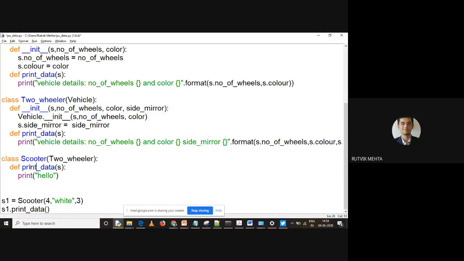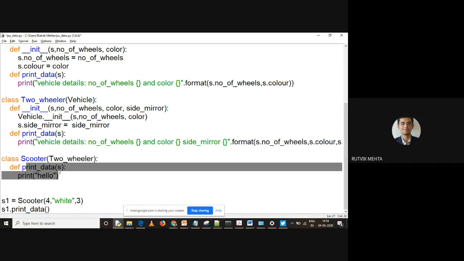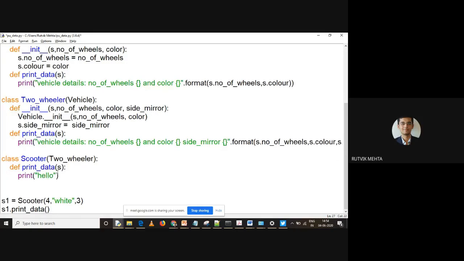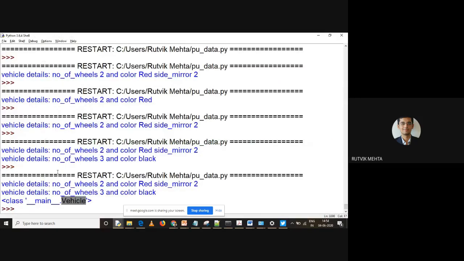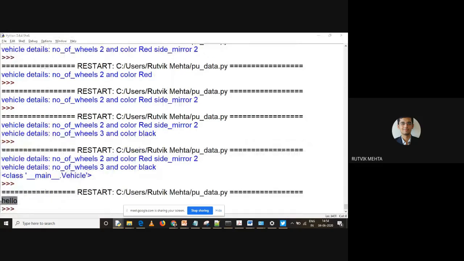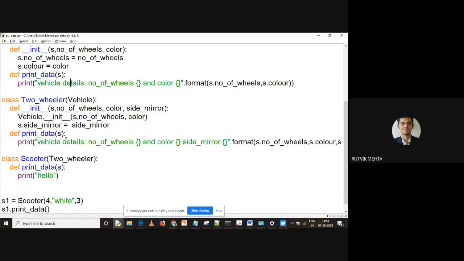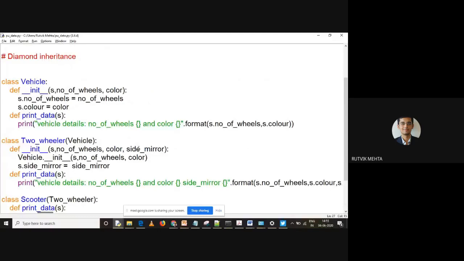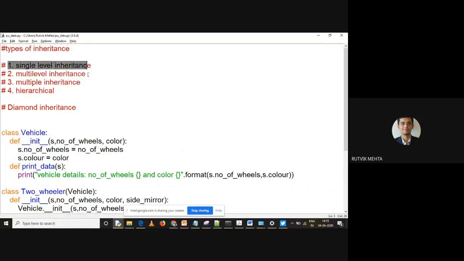Because we have applied overriding over here, right? So when we override the method in scooter, the local reference is going to be considered. If you can see, we were printing hello only, so it is printing hello. It is not printing the vehicle details now. So this is another level of overriding. We have overridden the print data method twice, one in the two-wheeler class and another in the scooter class. So this is known as multi-level inheritance. We have done two concepts: single level inheritance and multi-level inheritance. We have also seen overriding and polymorphism.